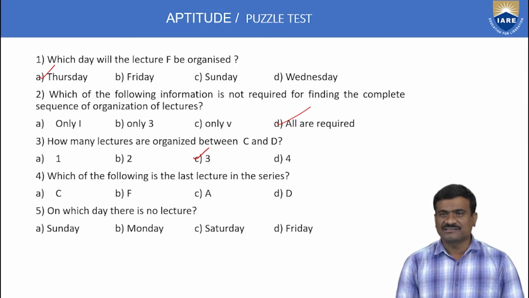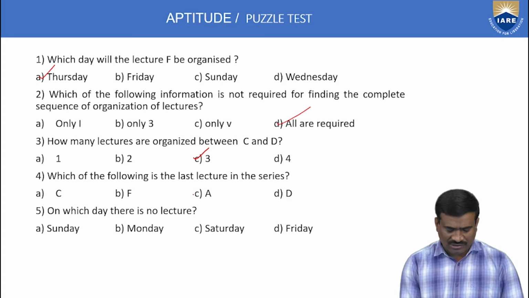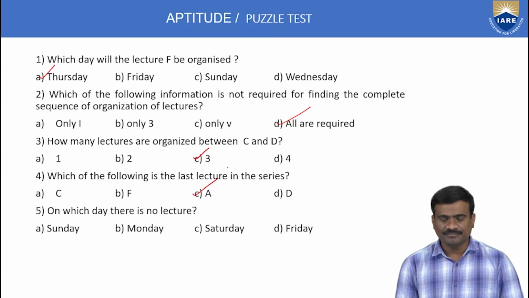And the fourth example: which of the following is the last lecture in the series? The last lecture in the series is only A. A lecture is last, so that means option C.